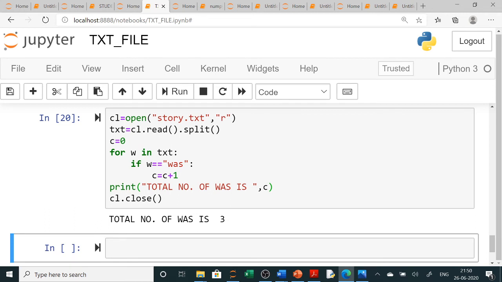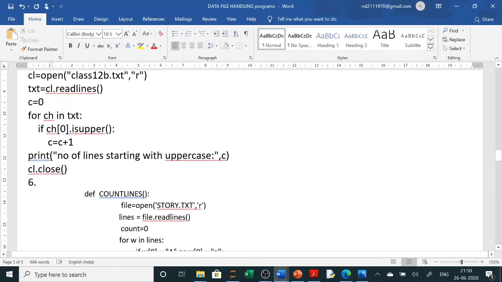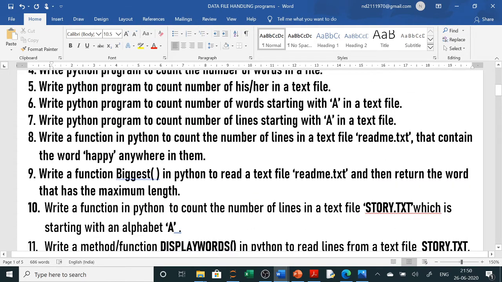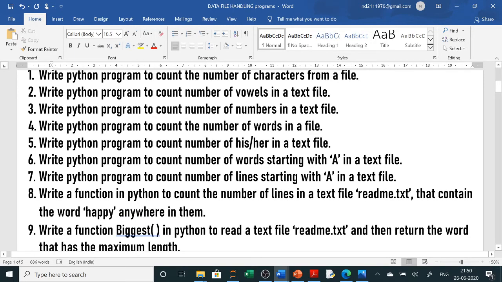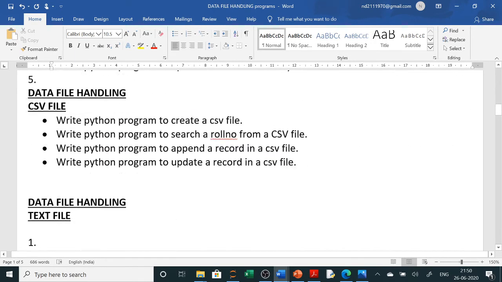Now the next question is your binary file. All these programs which I have shown you, you just write in your copy, all the text file questions which are given here. If you have any doubt, you just discuss in the comment section. Next is your binary file.